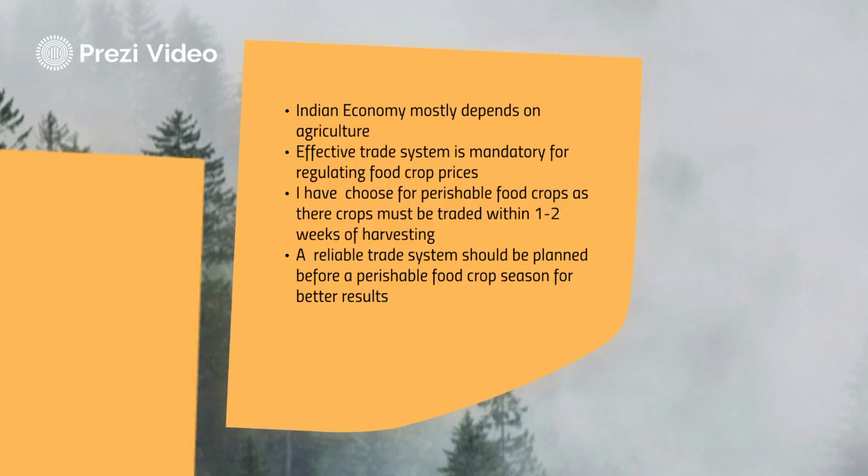And in particular, I have chosen perishable food crops because perishable food crops need to be transported within 1 to 2 weeks of harvesting. So a very efficient and planned trade system is necessary to regulate the food prices for these perishable food crops.